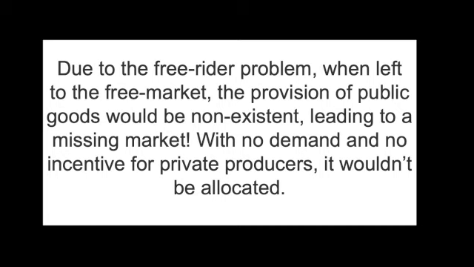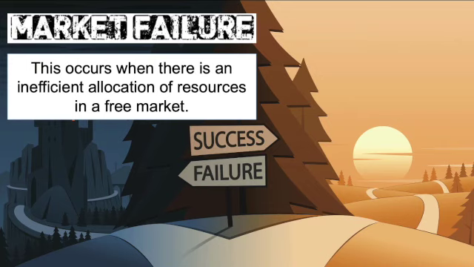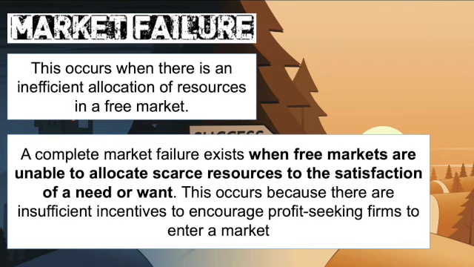So it wouldn't even just be an inefficient allocation of resources, it'd be a complete missing market and complete market failure. Market failure occurs where there is inefficient allocation of resources in a free market, but complete market failure exists when free markets are unable to allocate scarce resources to the satisfaction of a need or want. And clearly we do need these goods. It's clear that we need them because the government does intervene and the government does provide these goods.